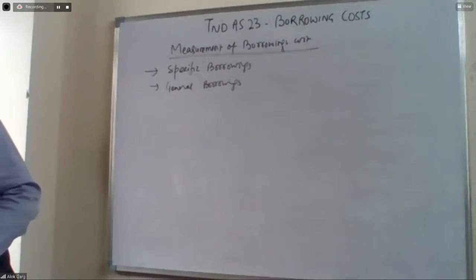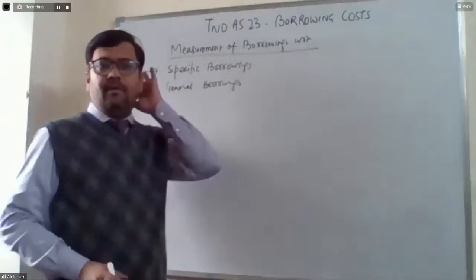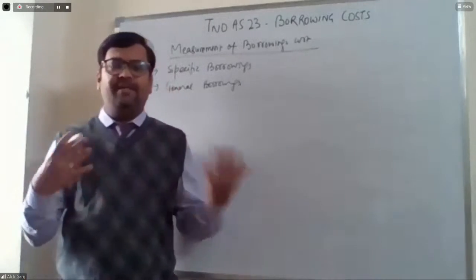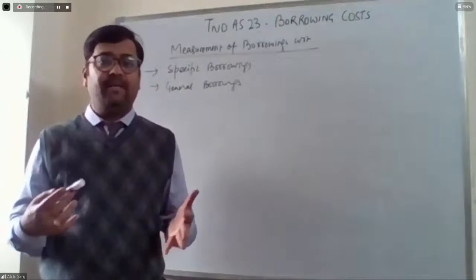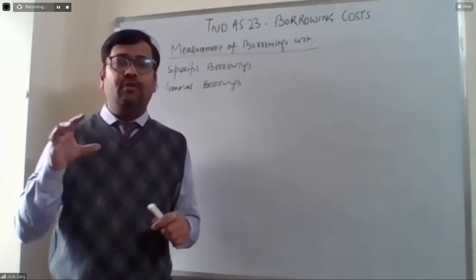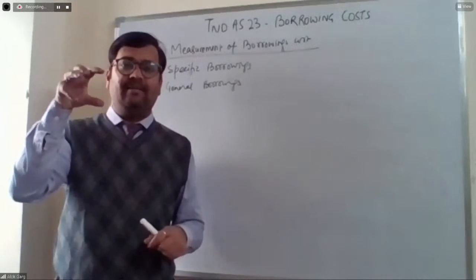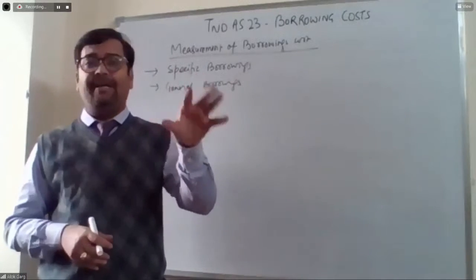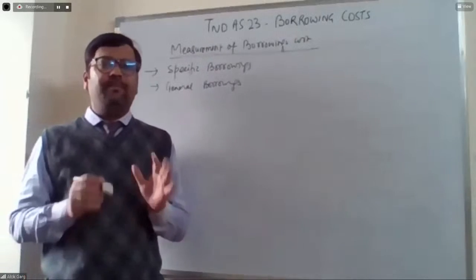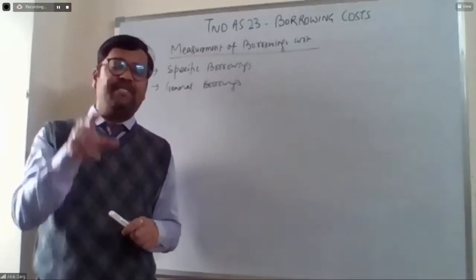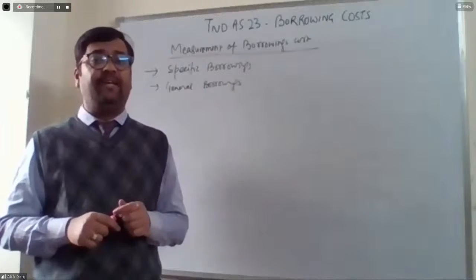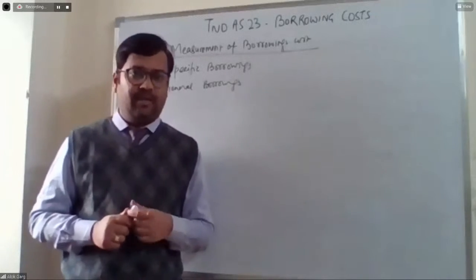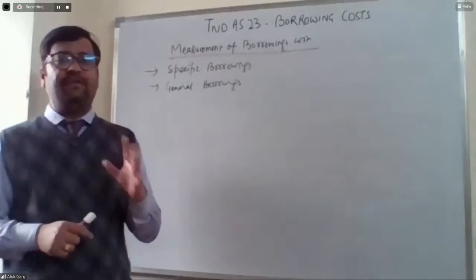Specific borrowing, as I told you, for example, you or your parents must have taken a home loan at some point of time. Home loan means the loan which has been taken is for the underlying asset, for the related asset. So it means the borrowing has been done specifically for a particular asset. Okay. So this is a case of specific borrowing.